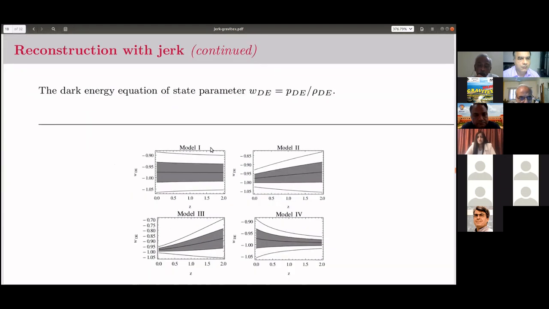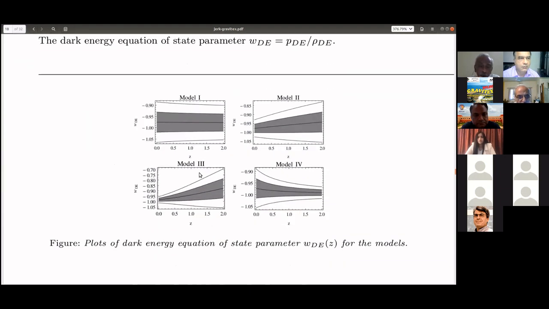We also had a plot of the effective equation of state parameter for the dark energy from this reconstructed model. The central dark line is the best fit, and for lambda CDM, w_DE should be equal to -1, and here also -1 is included.